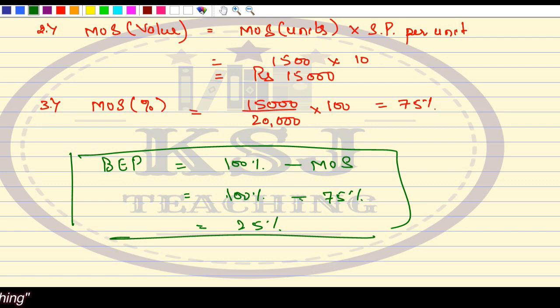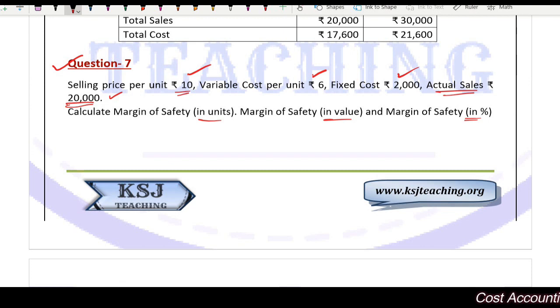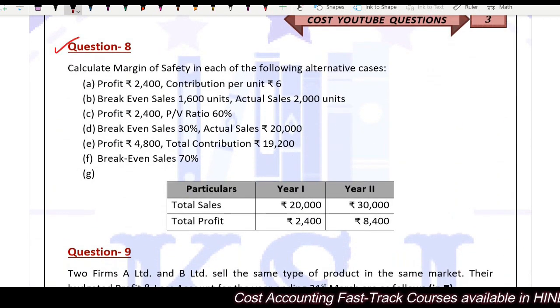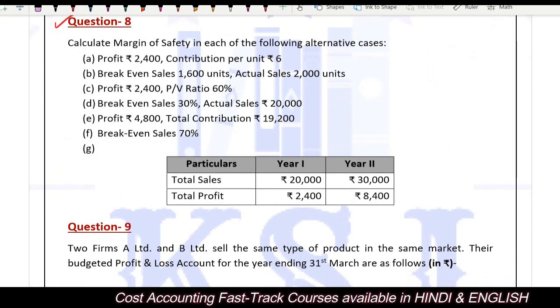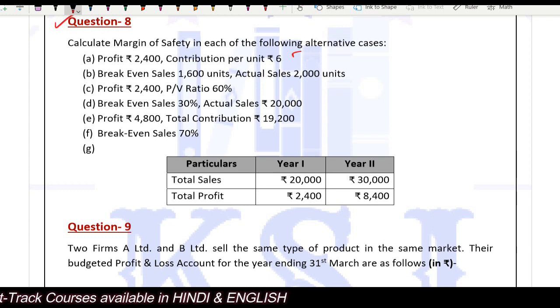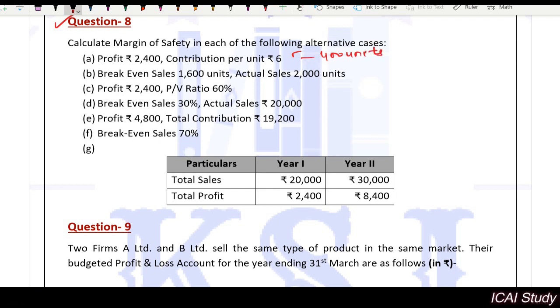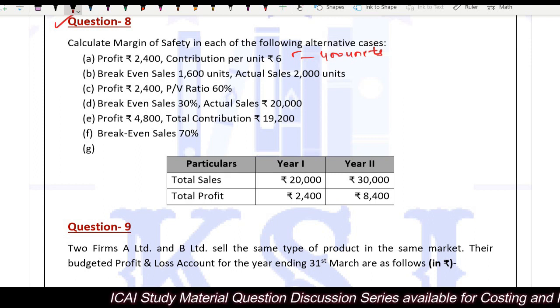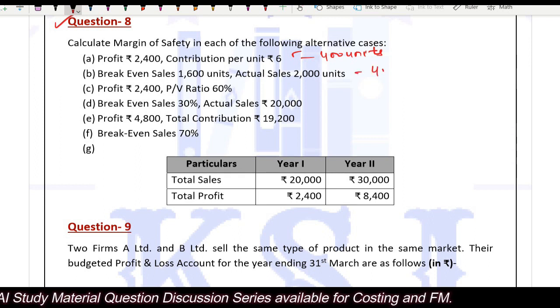Isn't it? Great, sir. After that, question number 8. Calculate margin of safety in each of the following alternative cases. Profit is given, contribution per unit is given. Simple, you can calculate easily, right? There is no issue. It will be 400 units. After that, break-even sales is given, 1,600 units, and the actual sales is given, 2,000 units. Simple, actual sales minus break-even sales. Again 400 units.